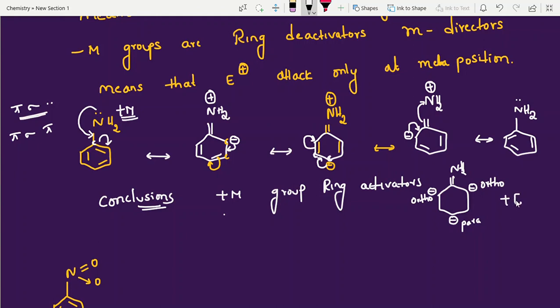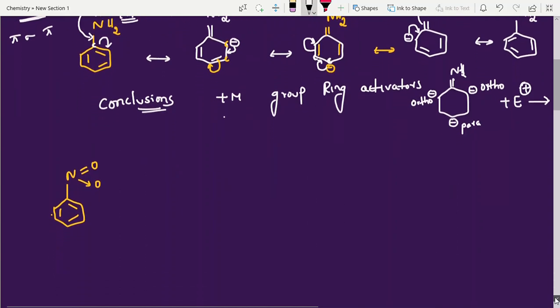Now you look into this. If an electrophile is coming and attacking, where will it go and set? Either ortho position, para position, or ortho position. Why? Because the electrophile is positively charged. Here electron density is more, so electron density increases at ortho, para, ortho positions. That's why all plus M groups are ring activators, and finally we call them ortho para directors. Hope everybody is clear. So now I am taking the minus M group.